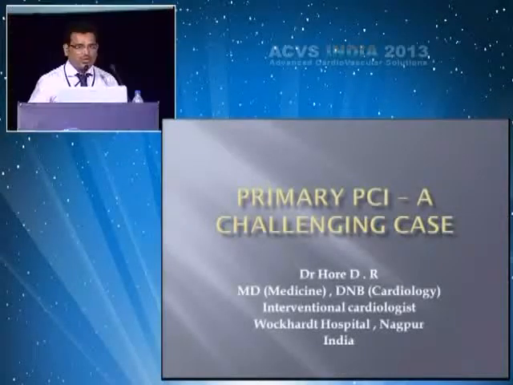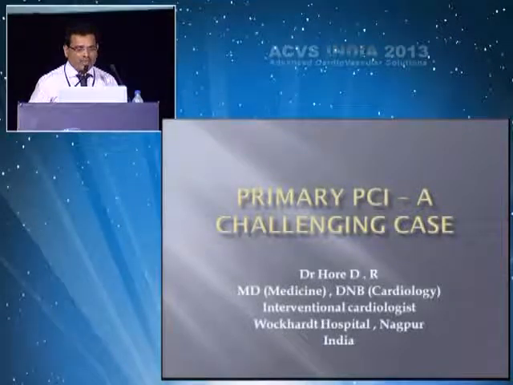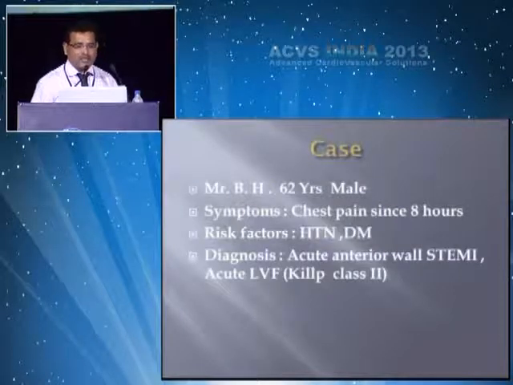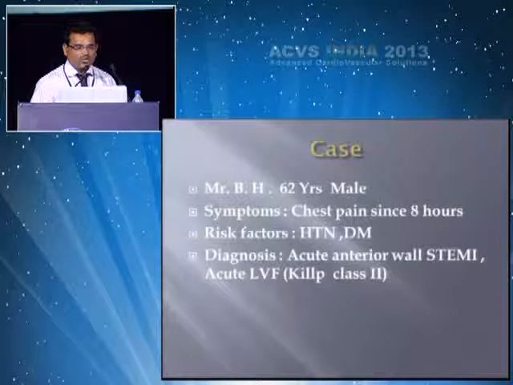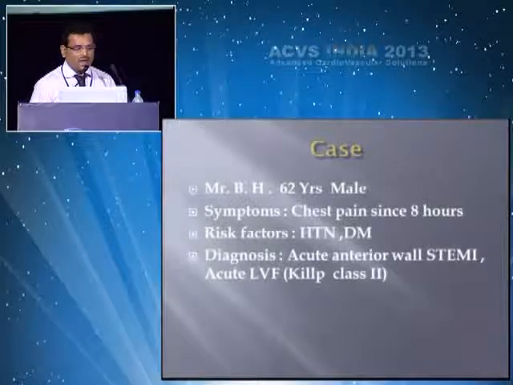After coming from endovascular, I will present a case of primary PCI, which is a real challenging case. This patient was a 62-year-old male, presented with chest pain since last 8 hours. The coronary risk factors were hypertension and diabetes. He was diagnosed to have acute anterolateral ST elevation myocardial infarction with acute left ventricular failure, that is Killip class 2.